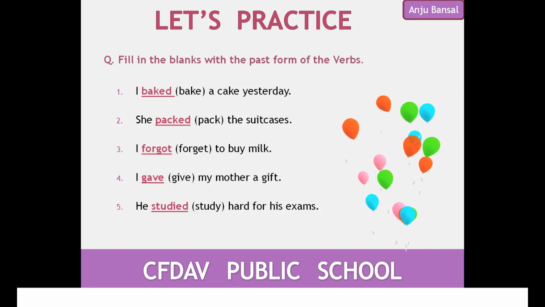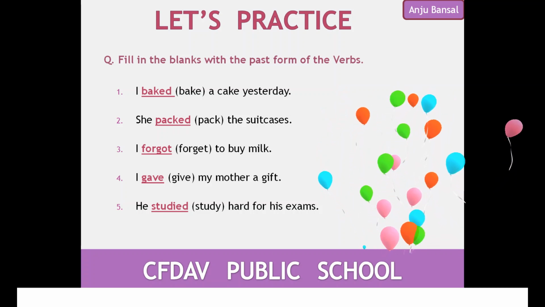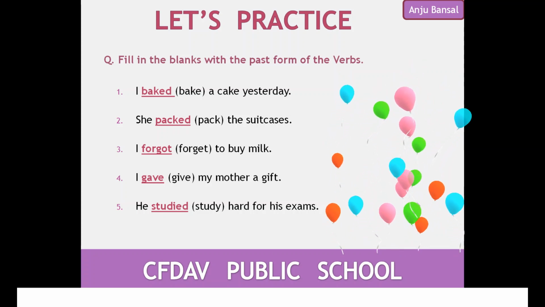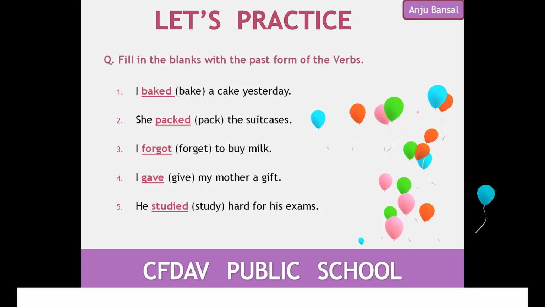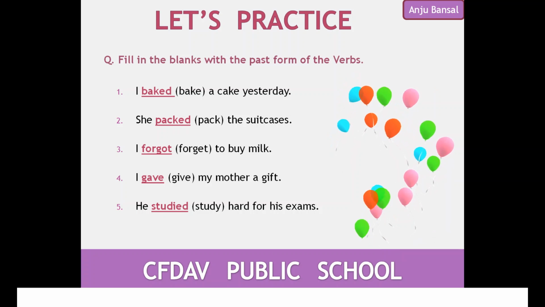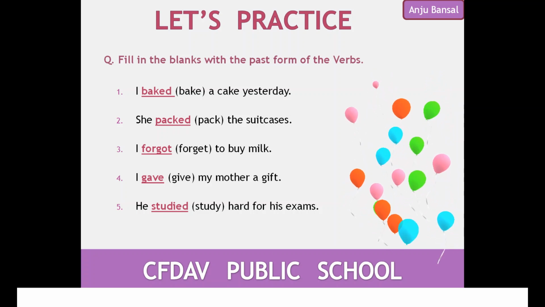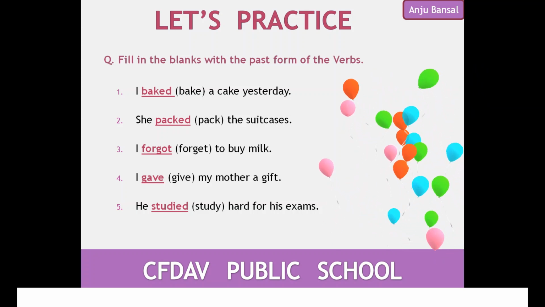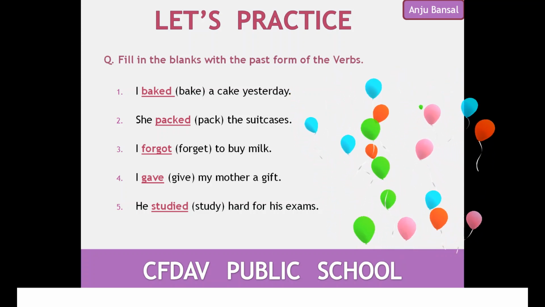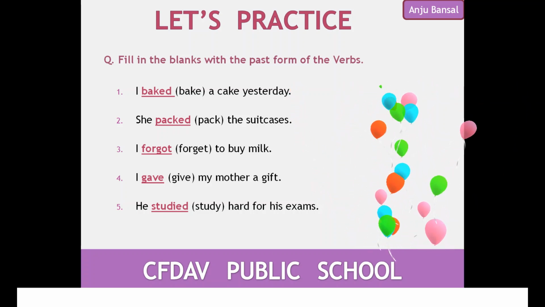Third one, I forgot to buy milk. You have changed the verb completely. This is forget and you are not adding ed or d. You have made it forgot. So you have changed the entire word. So it is an irregular verb. Next sentence, I gave my mother a gift. The base form is give and you have changed it to gave. No ed, no d, no ied. So it is an irregular verb.